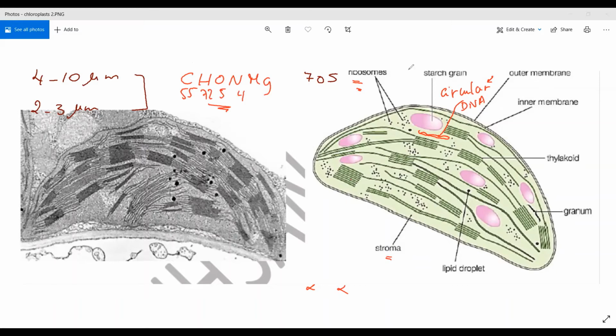But these are two similarities between the bacteria and the chloroplast and mitochondria. That's why they concluded that chloroplasts and mitochondria were once upon a time prokaryotic cells or bacteria that gained access inside a eukaryotic cell, and after evolution this bacteria changed to be a mitochondria or a chloroplast.